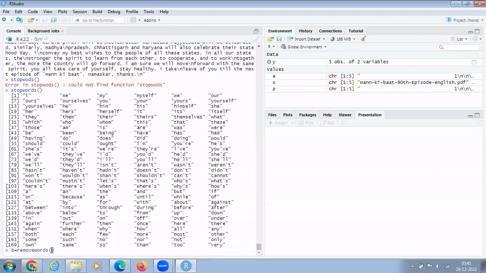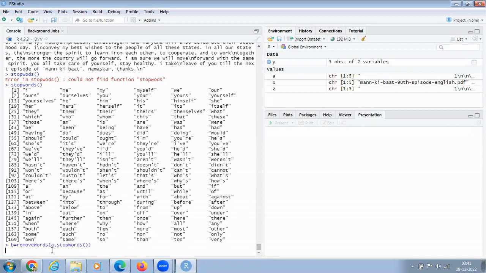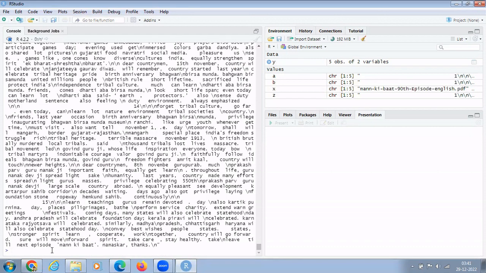Now, from where do I want to remove words? From A. I want to remove words from A, comma, and what words do I want to remove? Stop words. Now if I go to the B script, I will find that most of the stop words have been removed from my script. You can see there is nothing like I and they; those kinds of words are not there.